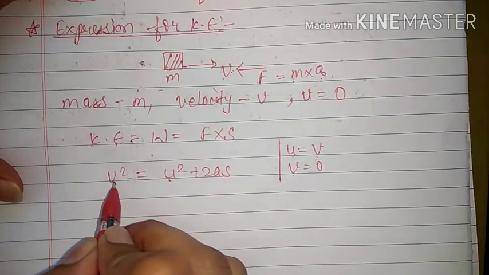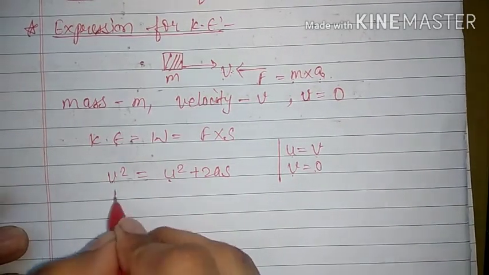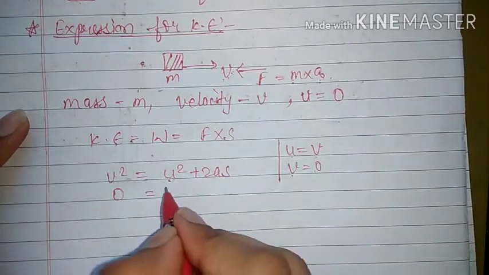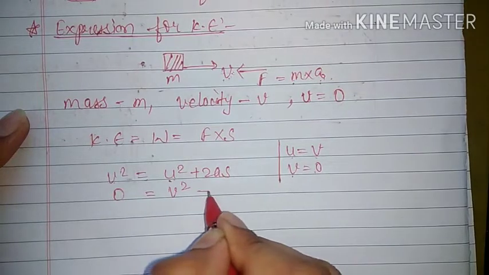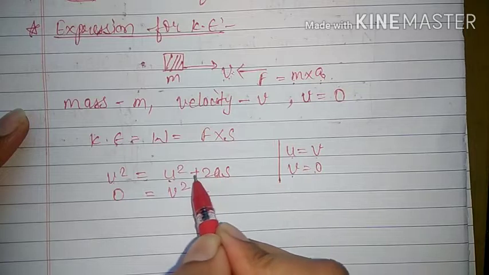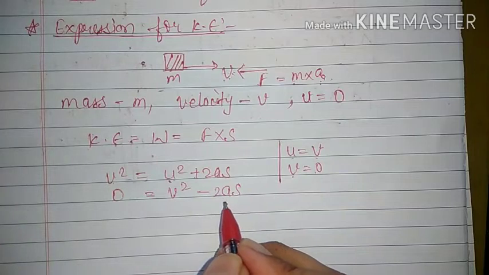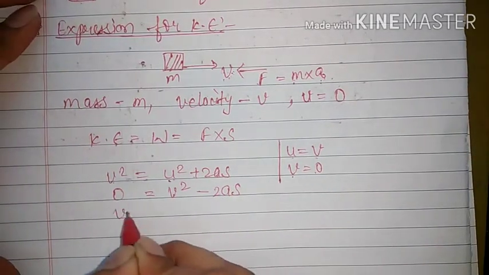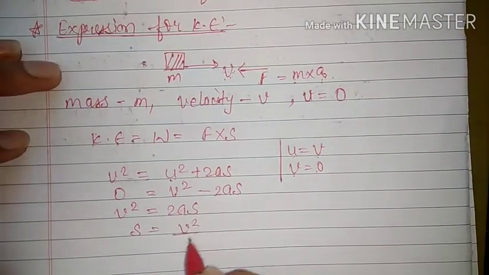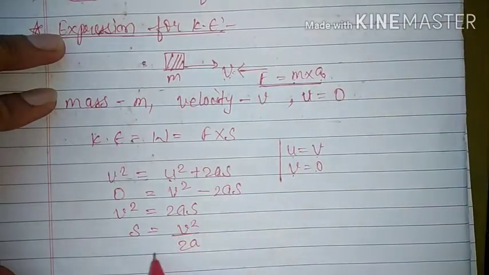So final velocity is 0, because after applying the force the body has come to rest. And the initial velocity, initially the body was moving with a velocity of v, so it is v square. This is minus because this a is acceleration, and here we are using retardation, so it is minus a. Because of that it will be 0 equals v square minus 2as. Now we know that v square is equal to 2as, and s will be equal to v square upon 2a. Now we have the value of F and we have the value of s also.